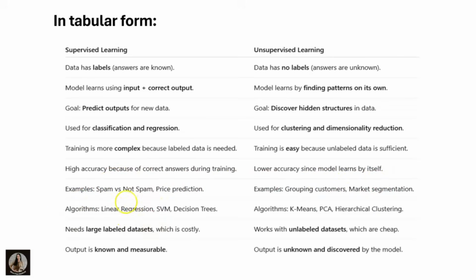Linear regression, SVM and decision trees are algorithms used in supervised learning. K-means clustering, PCA and hierarchical clustering are algorithms used in unsupervised learning. Supervised learning needs large labeled datasets, which is costly. Unsupervised learning works with unlabeled datasets, so it is cheaper. In supervised learning the output is known and measurable; in unsupervised learning the output is unknown and discovered by the model. This I have explained for better understanding.